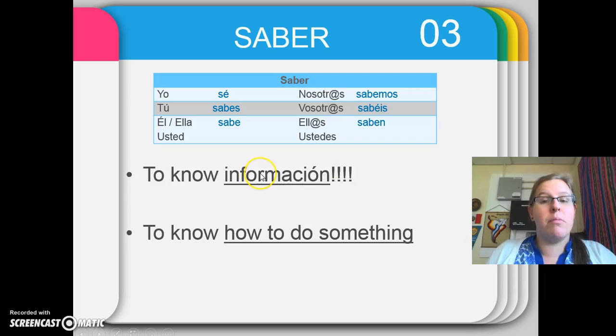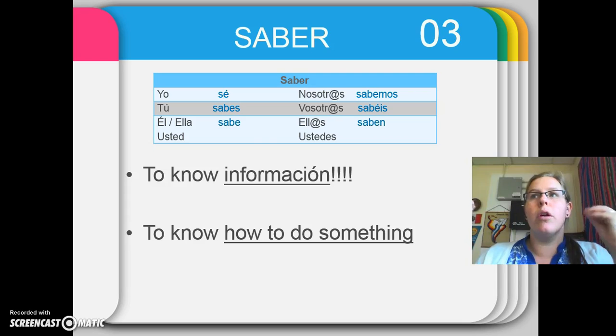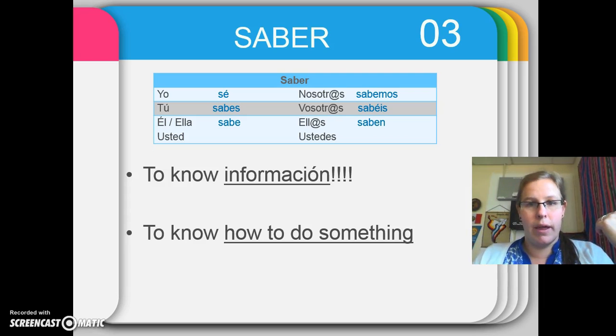Here we go. If you know información, okay, these can be dates, these can be numbers, these can be answers to a test question. These can be 5 plus 6 is 11, whatever. That's all types of information that you know. If you know the word for turkey in Spanish, that's information that you know. That's when you're going to use saber.